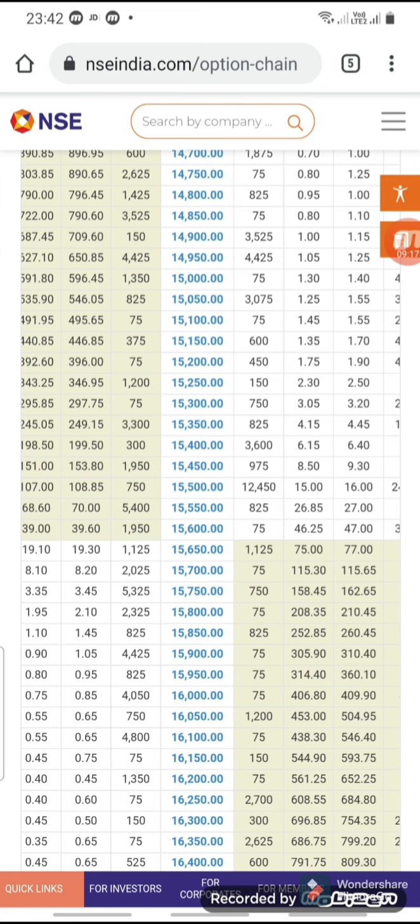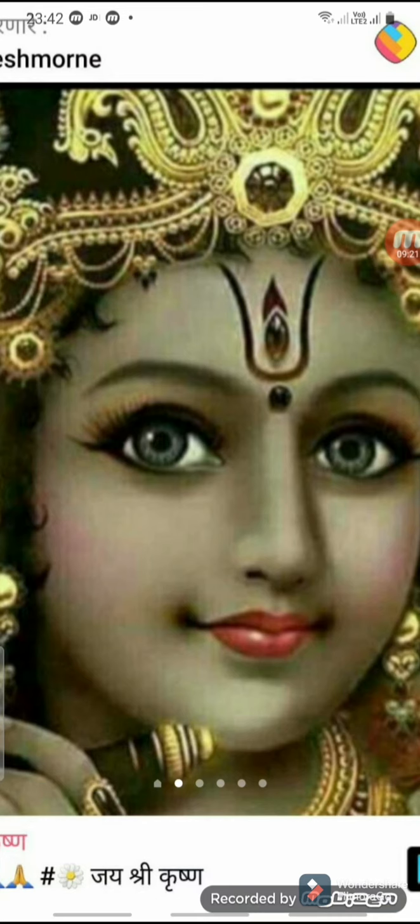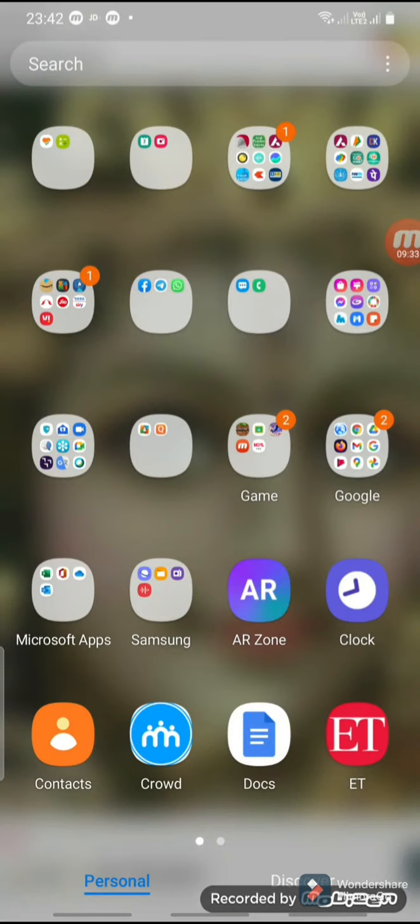Now we focus on the put call ratio. Here the put call ratio is 1.269, so it is a bigger one, friends.